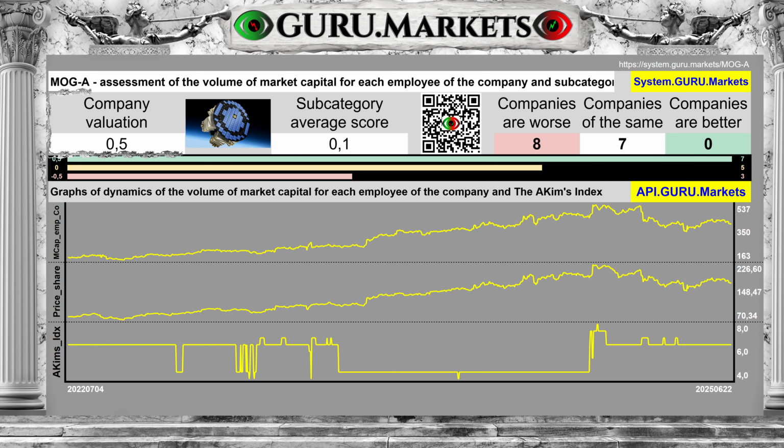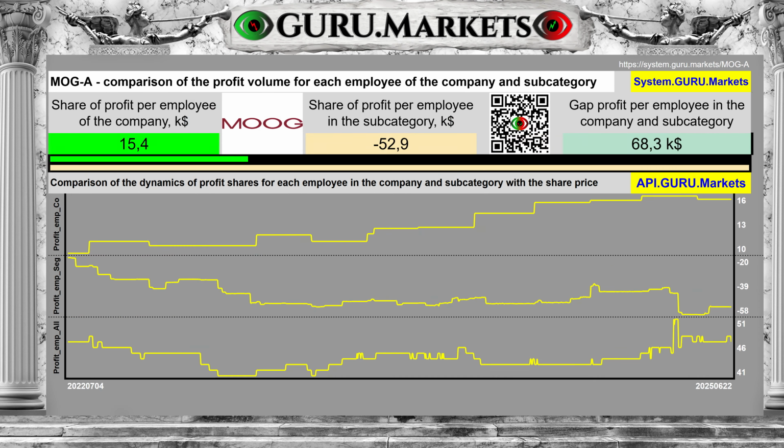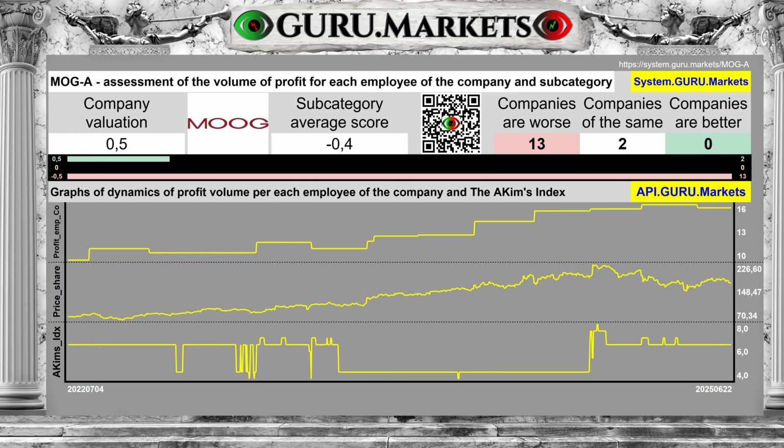0.5 points. The company's profit per employee is $15,400, with an average for the subcategory of minus $52,900. Evaluation of profit per individual employee compared to indicators in the subcategory, good, 0.5 points.